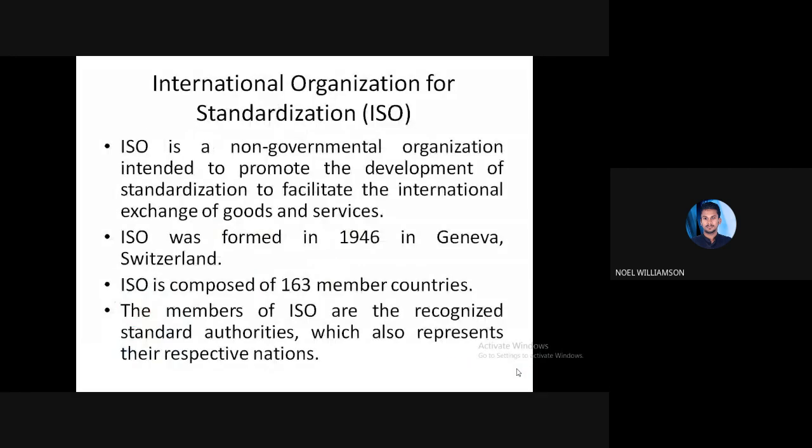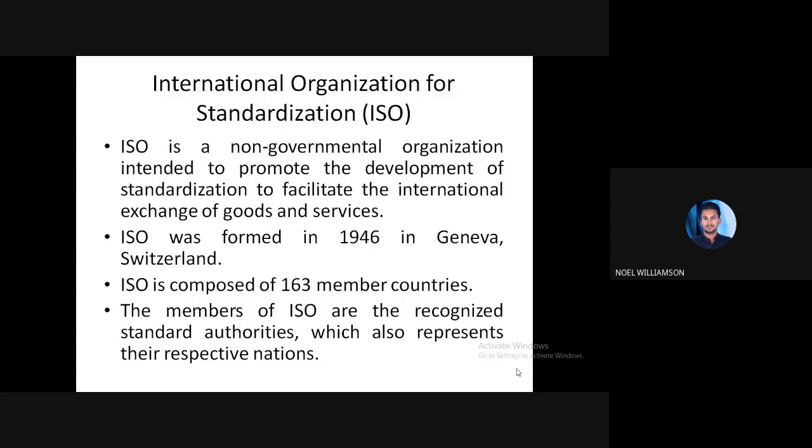Next is ISO, International Organization for Standardization. Within our own country, the exchange of goods or services will not be a big deal. But in case of an international exchange, if the products and services we are producing are exchanged with another country, then we should have an international standard.